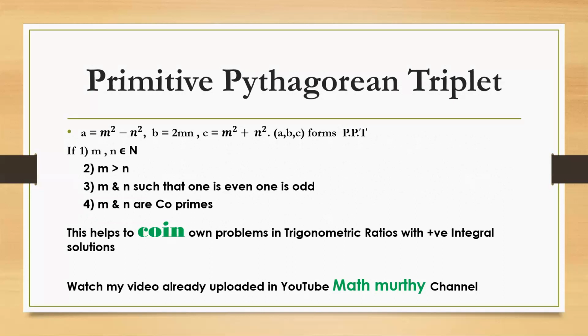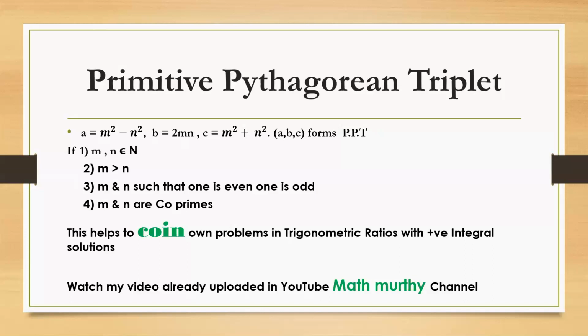For that, little knowledge of primitive Pythagorean triplet is essential. First of all, what is a Pythagorean triplet? A Pythagorean triplet means the 3 sides of a right angle triangle are natural numbers. Those 3 sides will form a Pythagorean triplet. For example, 3, 4, 5 forms a Pythagorean triplet. All its multiples also form Pythagorean triplets. 6, 8, 10 form a Pythagorean triplet. Next, what is a primitive Pythagorean triplet? If the HCF of those 3 sides is 1, then they are called primitive triplets.